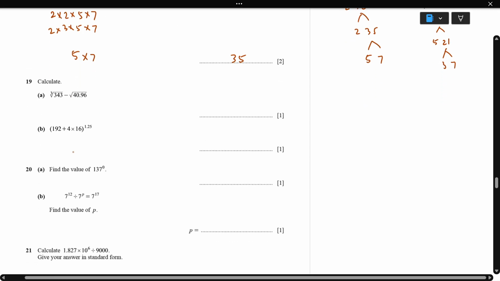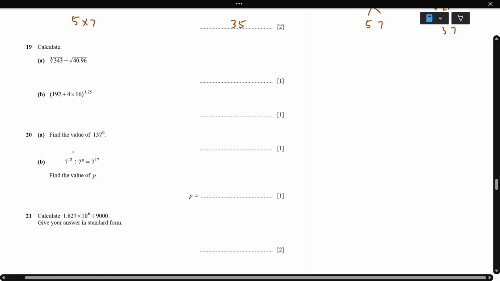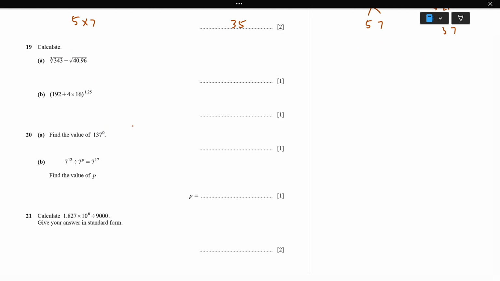Next, just use the calculator in the proper way, so we'll get the answer. Yeah, when you type, you'll get the answer as 3 over 5. Okay, next, question B. Here also same thing. Use the calculator with the proper button and you will get 1024. Next, find the value of 137 power 0. Any number power 0, the answer is going to be 1.